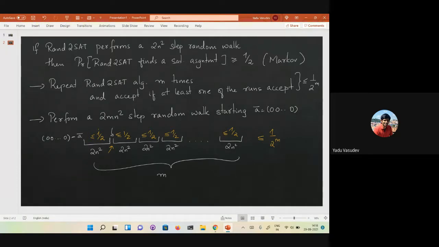Any questions so far regarding this algorithm or the analysis? Yeah. Any questions?